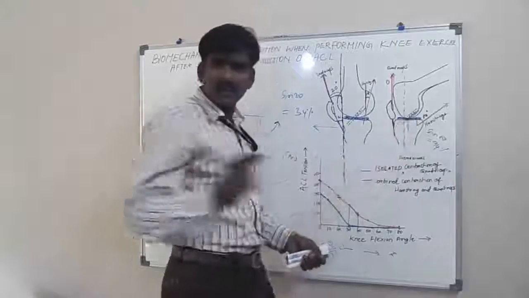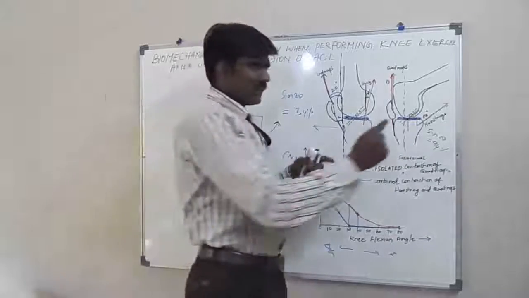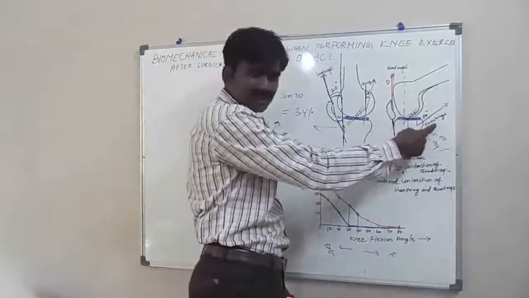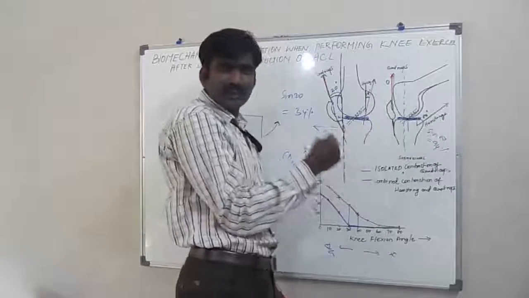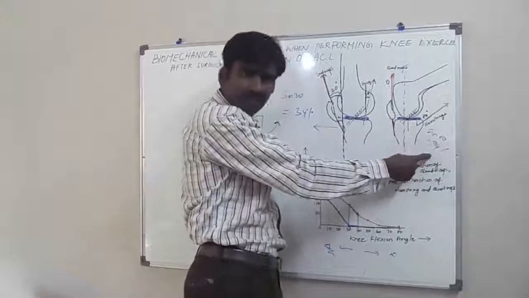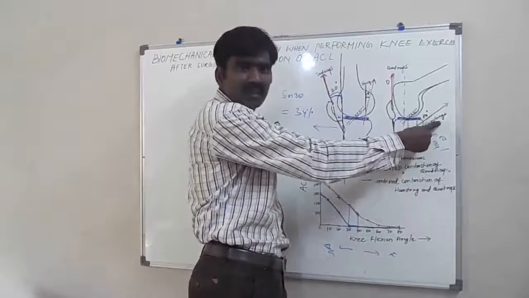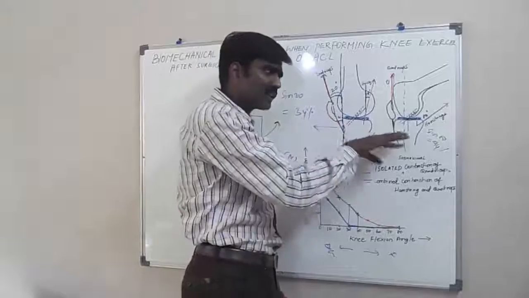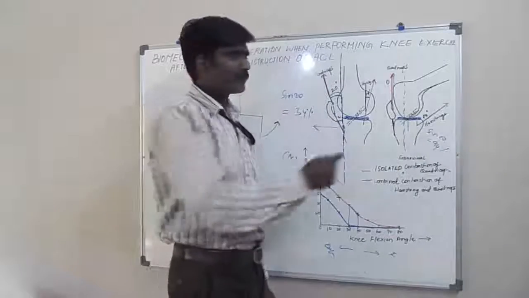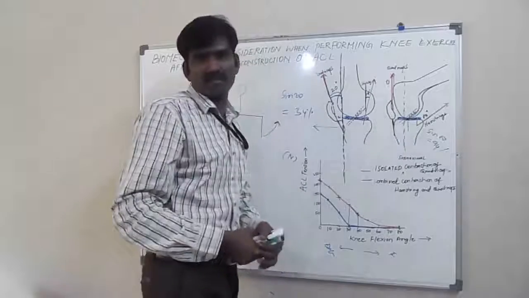Clear? Are you clear? If at 80 degrees of knee flexion the hamstring muscle is contracting in isolation, then 94% of the force generated by the hamstring muscle will translate the tibia posteriorly, which will unload the anterior cruciate ligament.